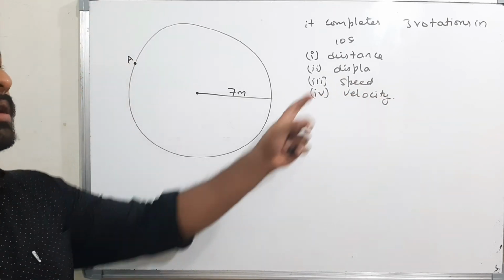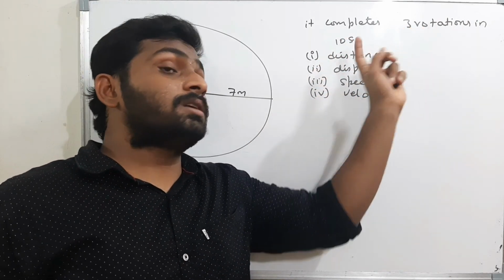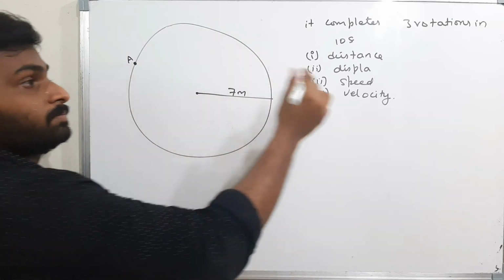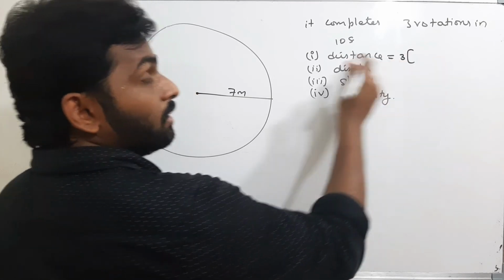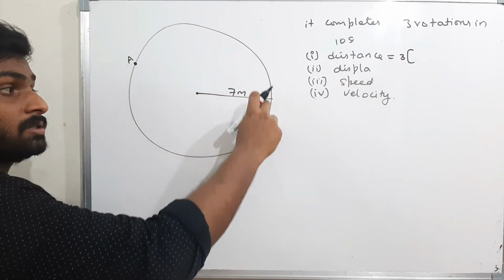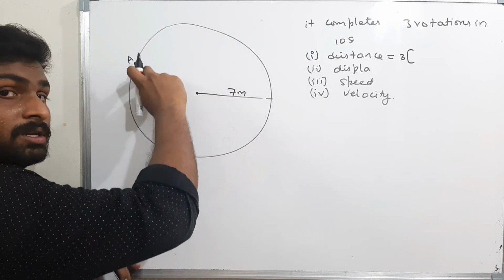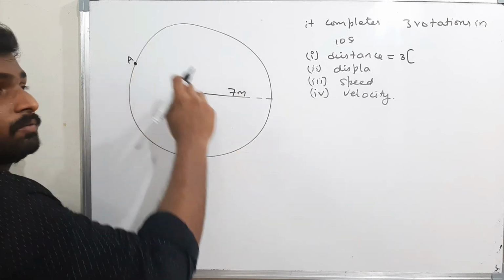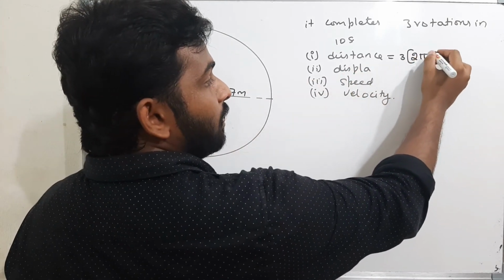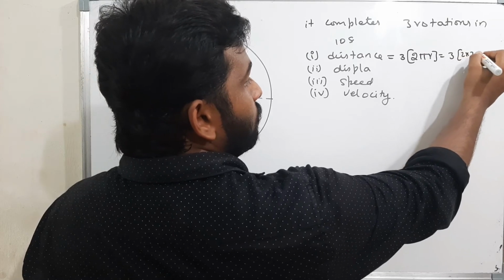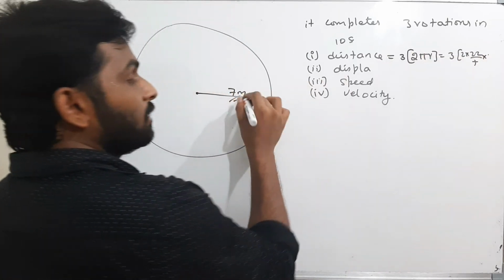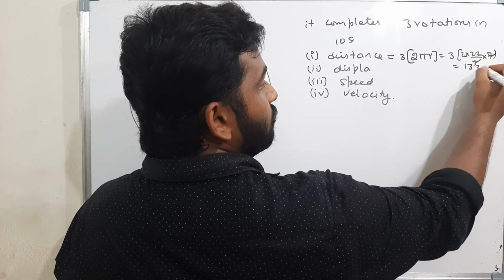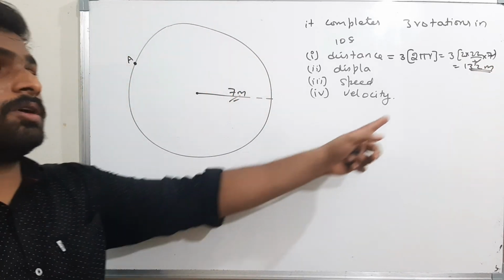Now see here, what is the question? It completes 3 rotations in 10 seconds. That means it is completing how many rotations? 3 rotations. What is the distance? Distance is nothing but 3 into 1 rotation. The body covers a distance of 1 circumference. If it is 3 rotations, the body covers a distance of 3 circumference. Therefore 3 into circumference, that is 2 pi r. For 3 into 2 into 22 by 7 into r, what is r? 7. Therefore 44 into 3 is 132 meters. Therefore the distance travelled by the body is 132 meters.